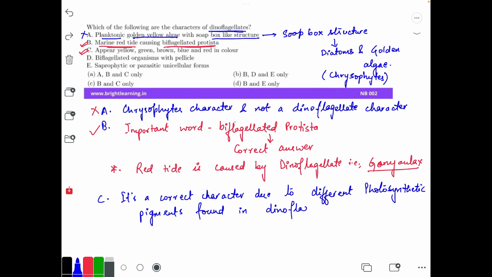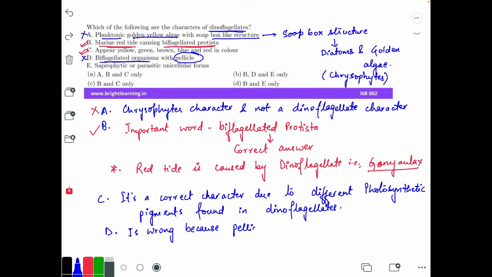So this makes the statement incorrect, and D is wrong, because pellicle, a protein rich layer, is found in euglenoids and not in dinoflagellates.